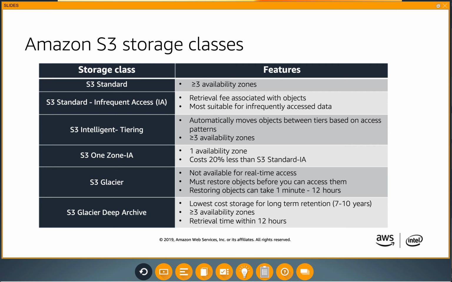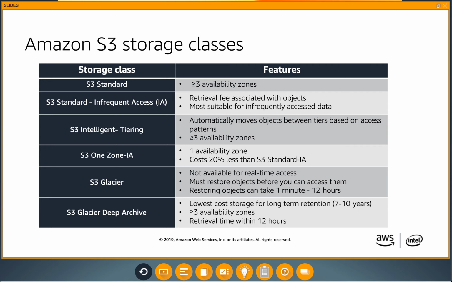Amazon S3 Standard Infrequent Access, or IA, reduces the cost of storage in return for a retrieval fee. Amazon S3 Intelligent Tiering tracks data usage and automatically moves it between tiers to optimize storage costs. Amazon S3 One Zone IA reduces the number of copies to just 1, which is great for computed or generated items.